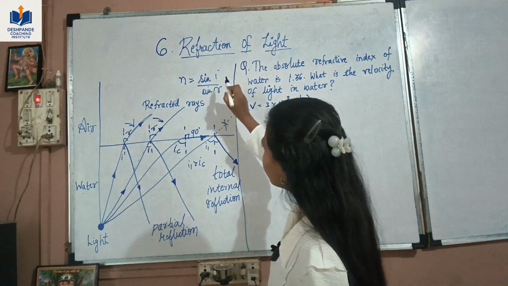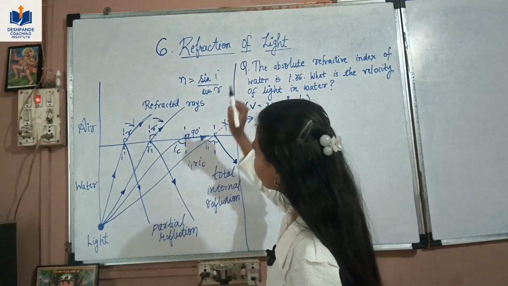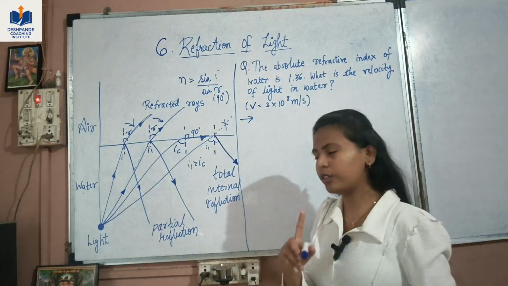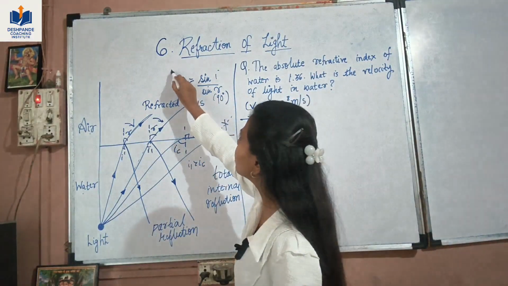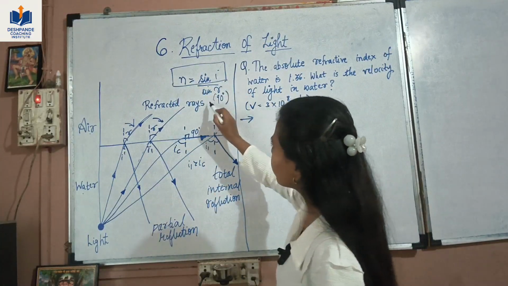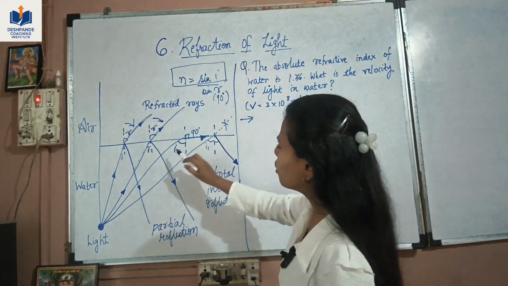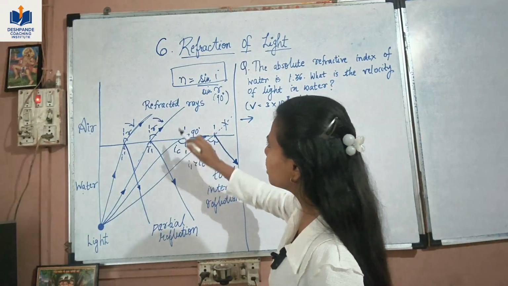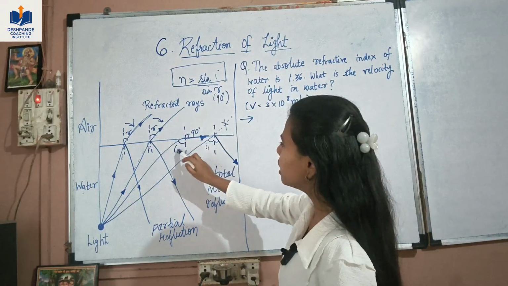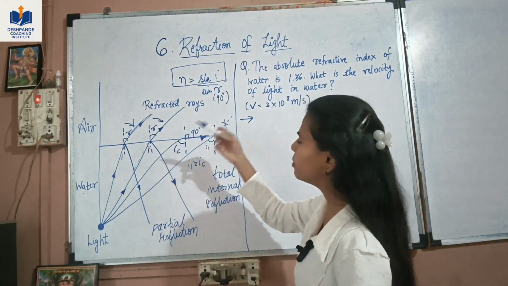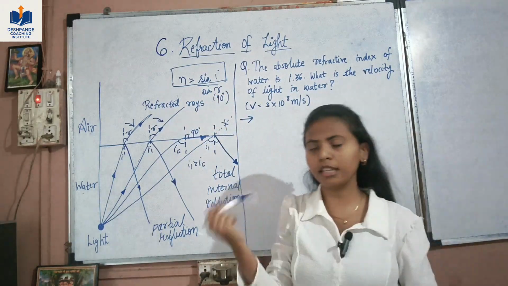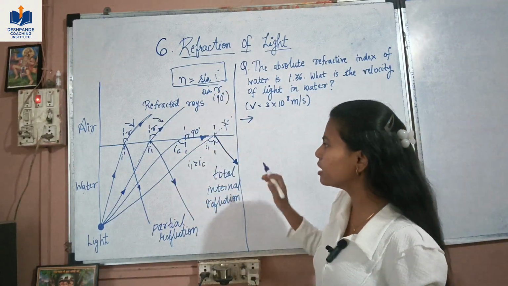So in our case, for IC, the refracted angle is 90 degrees. So sin 90 is 1. The formula simply becomes n is equal to sin I, because sin R changes to 1. For the critical incident angle, the refractive index is just sin I, where I is the critical angle. So what will be the value of the critical angle? We put in the refractive index and then we'll get it. This is just for total internal reflection.